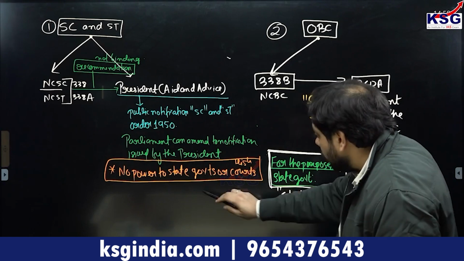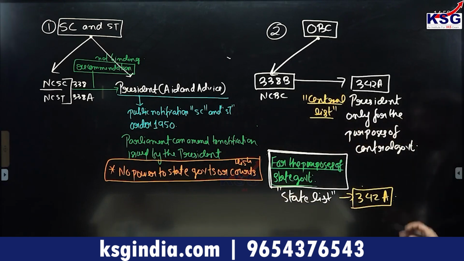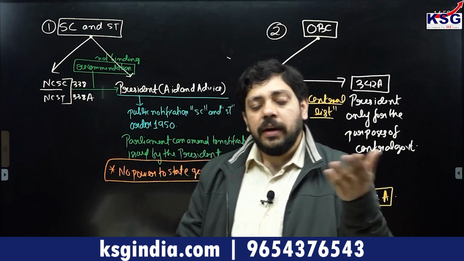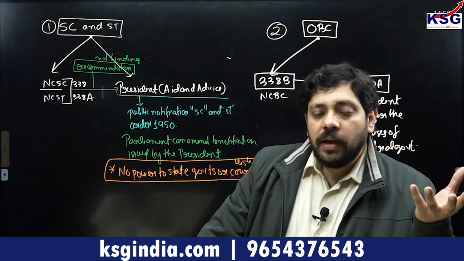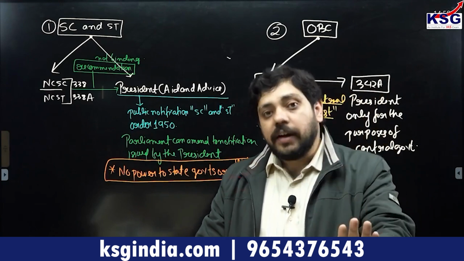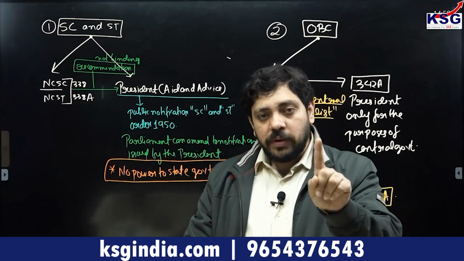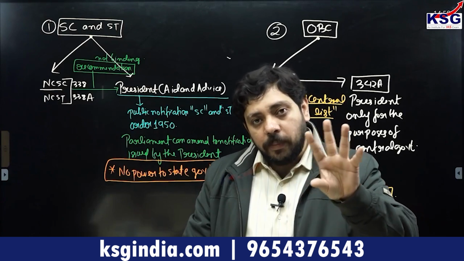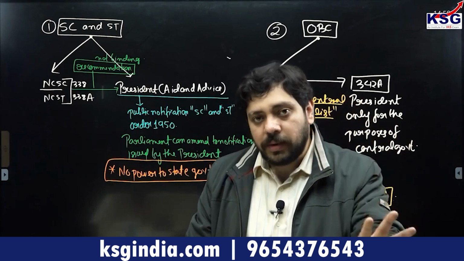So the Millen versus State of Maharashtra principle does not apply upon OBCs. In OBCs, it is actually a matter of fact that the groups can be identified as other backward classes by the state government for the state government purposes. So जो state की university है या जो state का administration है, उसमें आप OBC के reservation अपना खुद का राज्य बना सकता है.